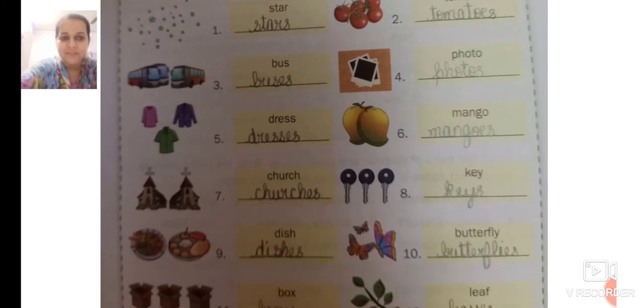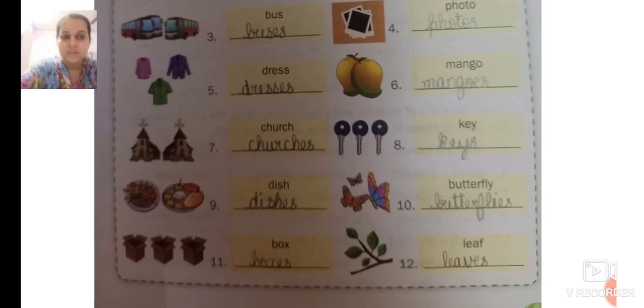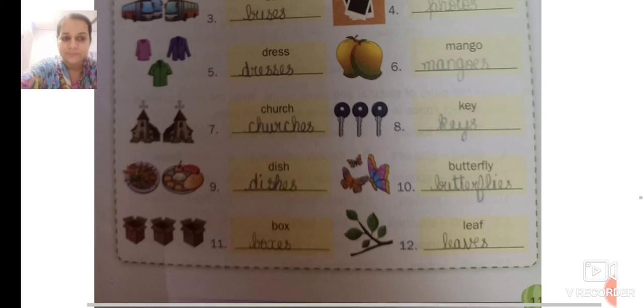For example, stars, tomato, tomatoes, bus, buses, photo, photos, dress, dresses, mango, mangoes, church, churches, key, keys, dish, dishes, butterfly, butterflies, box, boxes, leaf, leaves.